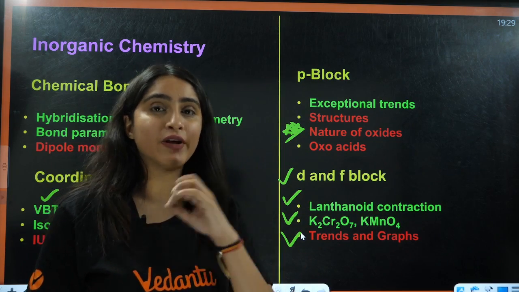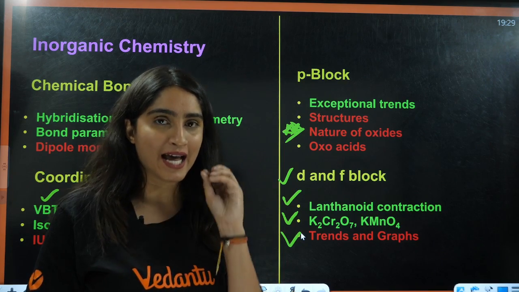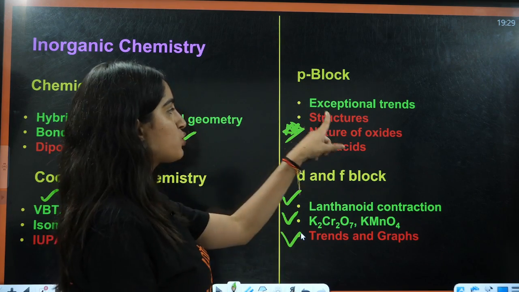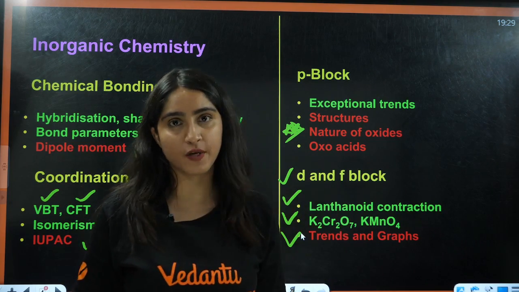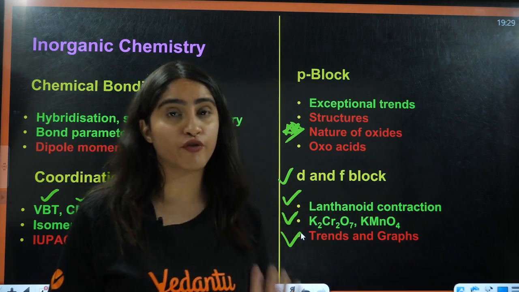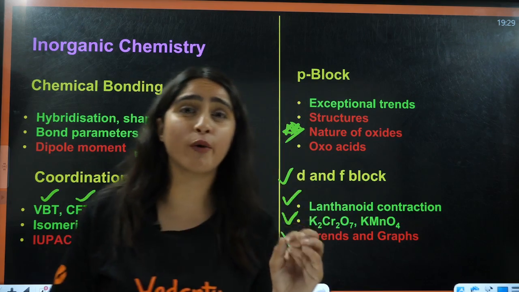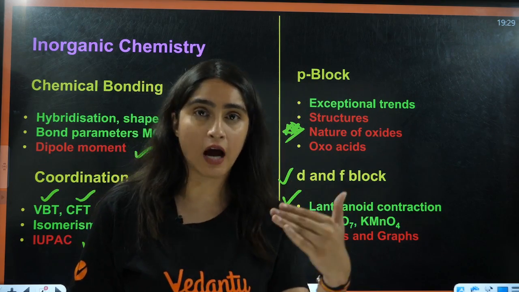After that, if you feel that you are left with some part and you have some time, then go to structures, nature of oxides, oxo acids, and then go to trends and graphs, because this is going to consume much of your time. Directly from NCERT, read the tables and graphs there.